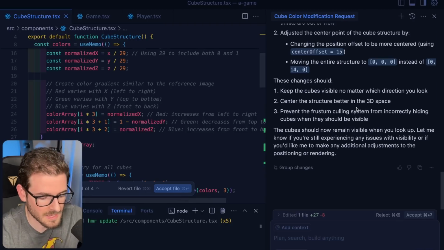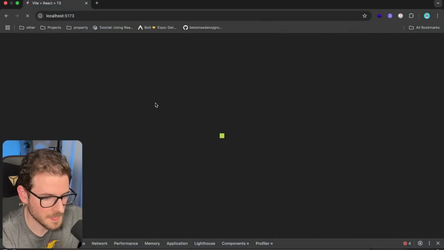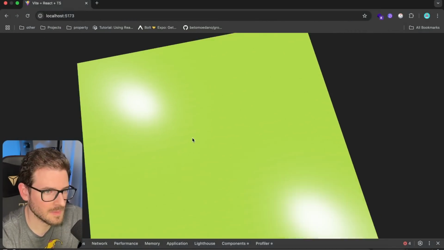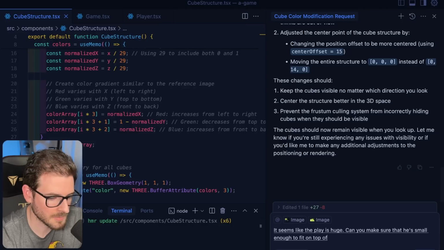I have not tried that. That'll be something I could probably try, because it sounds pretty crazy, but at least I'm on top of it. I think I'm actually on top of it. It seems like the player is huge. Can you make sure that he's small enough to fit on top of one of the map cubes?